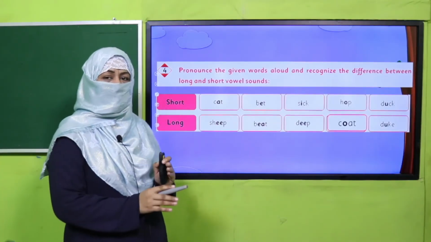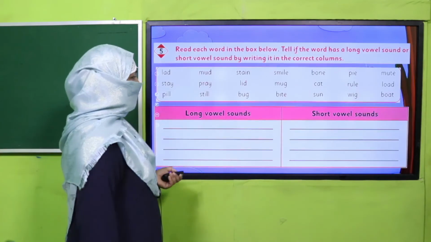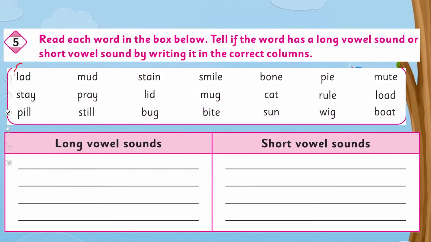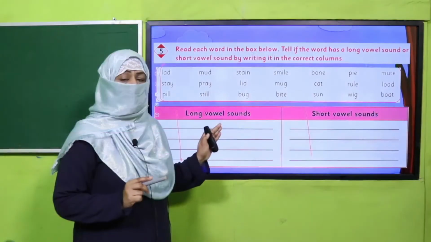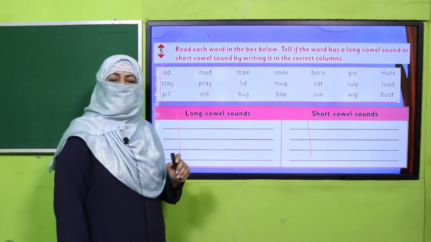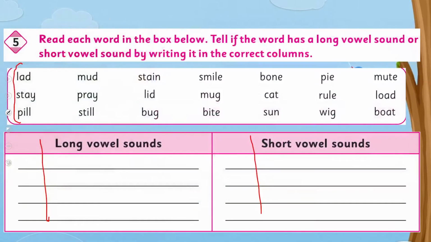Now we have had enough practice. It's time to write on your own. What you will do: here are the words given. You will say the word. If it has a long vowel sound, it will come in this column, and for short vowels you will write here. Keep saying and keep writing, and if you are confused about any word, you may raise your hand and ask your teacher. Pause the video, complete this exercise in your book.